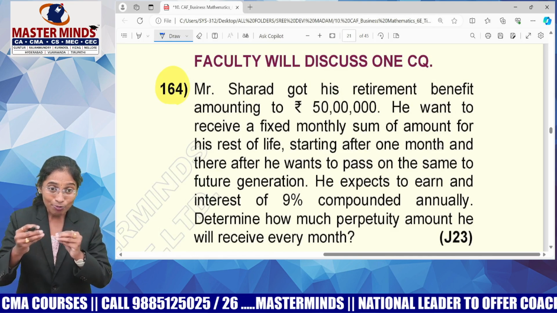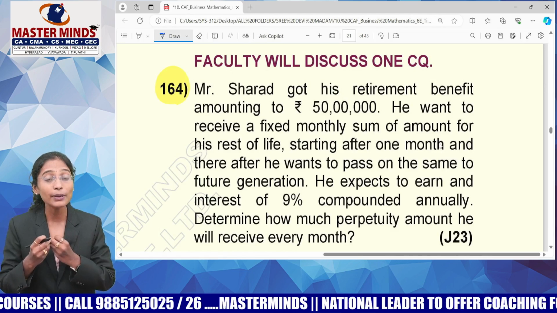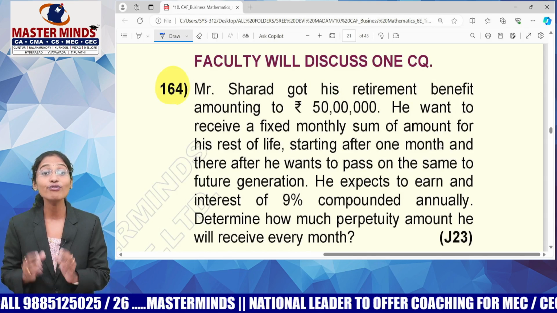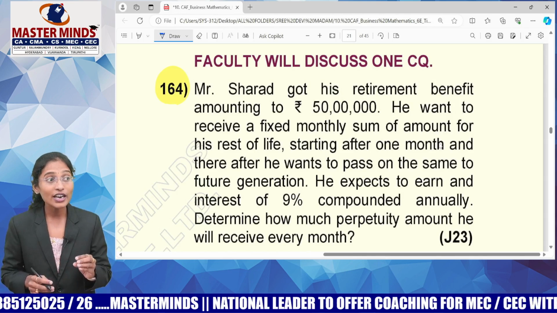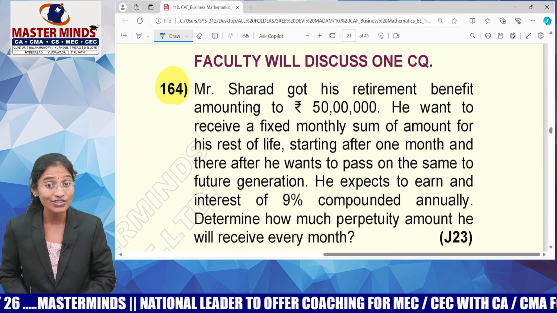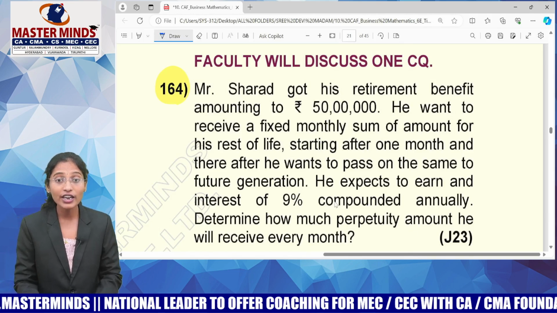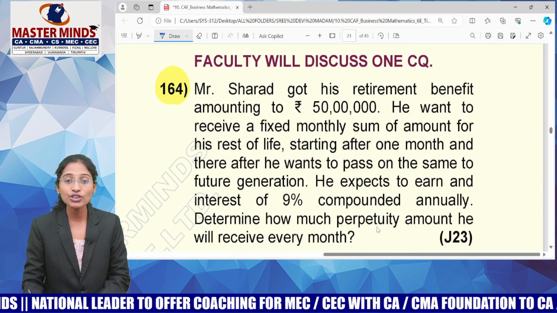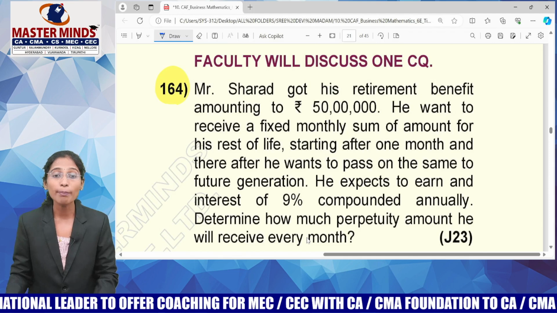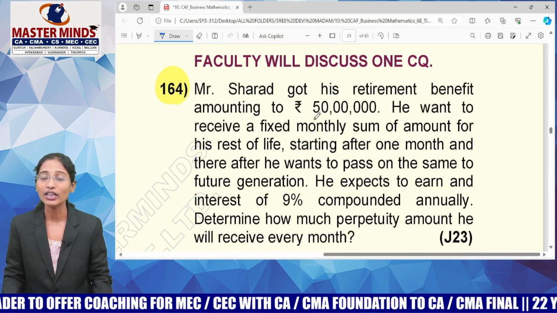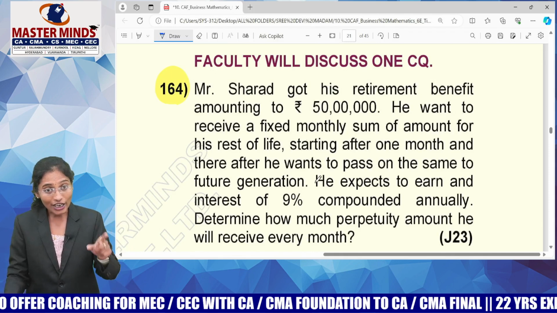Means, this process of receiving something is happening for how many years? Is it happening for a finite period or infinite period? Infinite period, as he wants to pass this on to the future generations. Try to understand. He expects to earn an interest of 9% compounded annually. Determine how much perpetuity amount should he receive every month. That means he's keeping this 50 lakhs in the bank account, guys. He wants to receive,